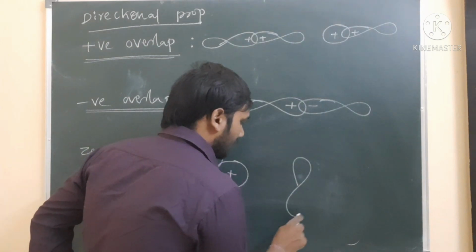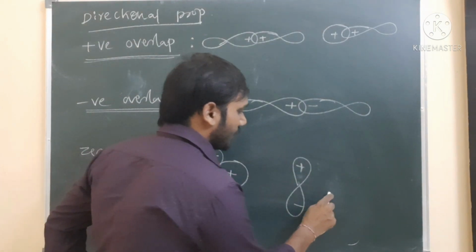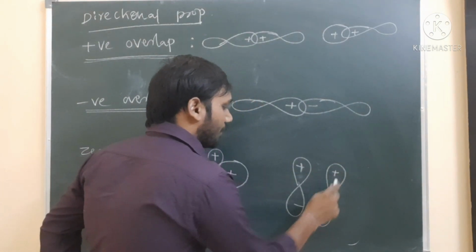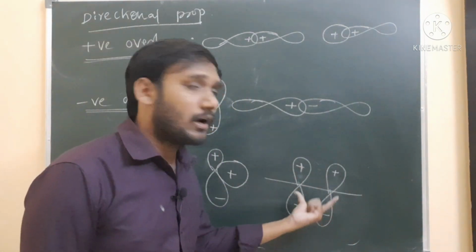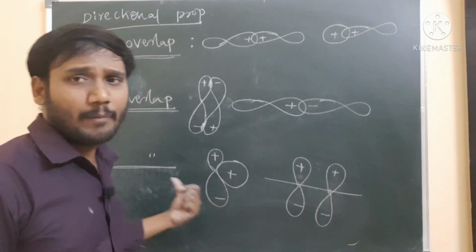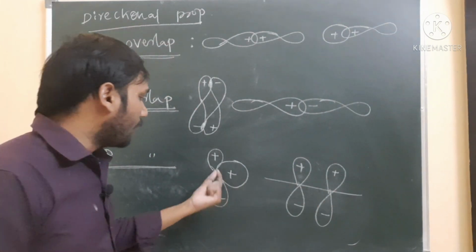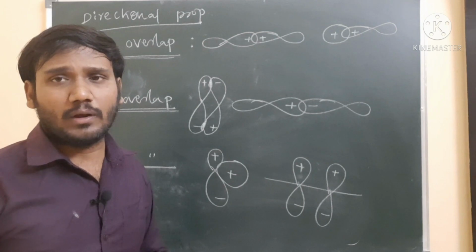For example, I am taking one p orbital, positive and negative, and another orbital, positive and negative. This is the internuclear axis. See, the two orbitals are not overlapping. When two orbitals are not overlapping, you can say zero overlapping. Two other orbitals not overlapping properly is also zero overlapping.